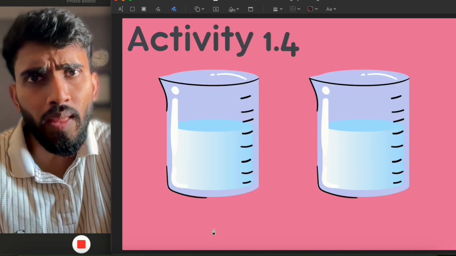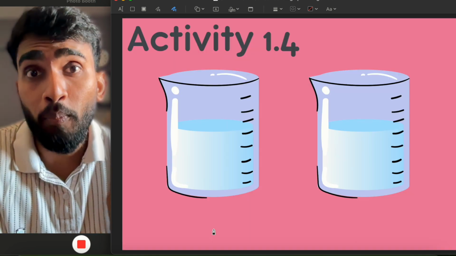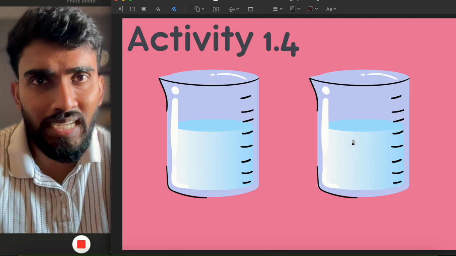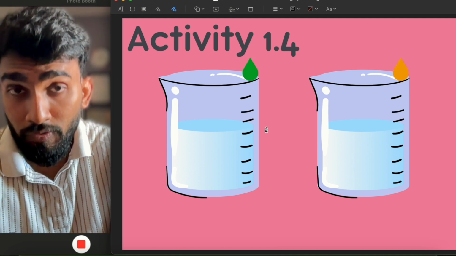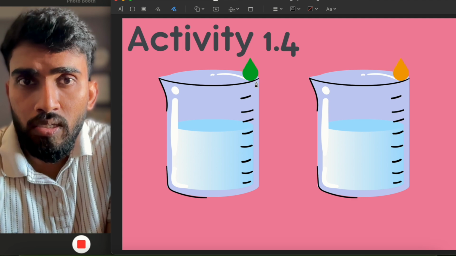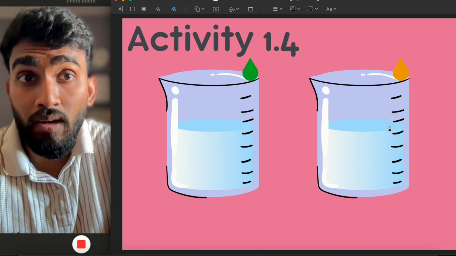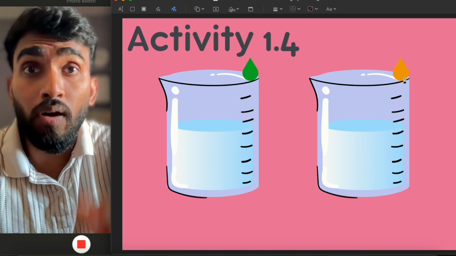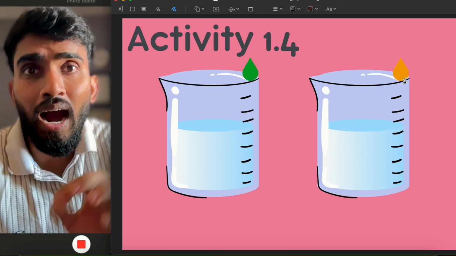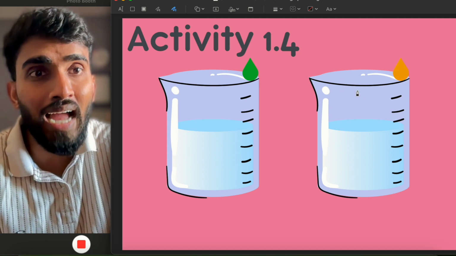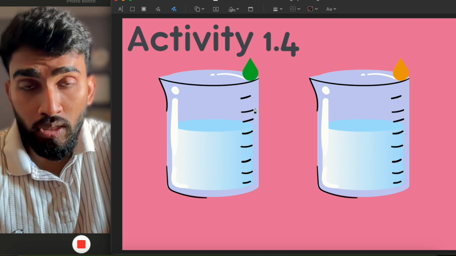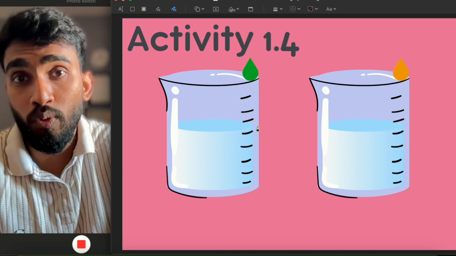There is another activity which is 1.4. Take two beakers and add the same amount of water in both of them. In one of the beakers, add a drop of ink along the side of the beaker, and in another beaker add a drop of honey along the side of the beaker, and see how much time it takes for the ink and the honey to come down along the wall and get mixed into the water.